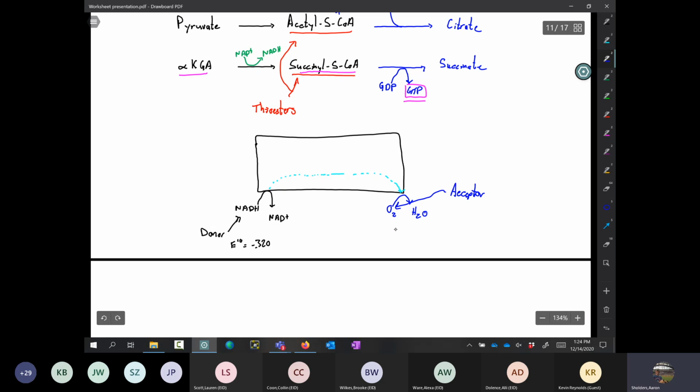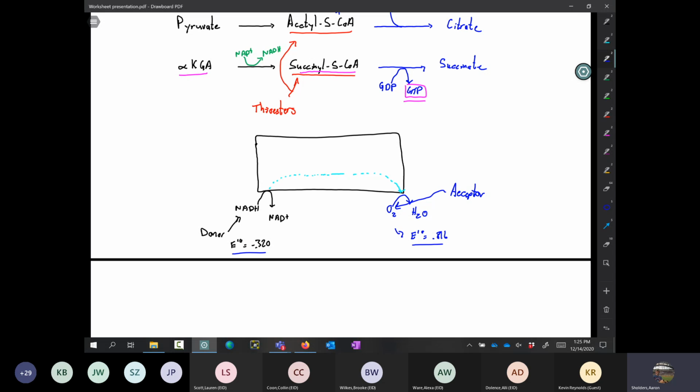Okay, and this has a reduction potential that's equal to 0.816 volts. Those two are really different from one another, but what that means is that we have a very negative delta G reaction, a very thermodynamically favorable reaction, getting electrons from NADH to oxygen, because the acceptor has a significantly higher affinity for electrons than the donor, which has a really weak affinity for them.